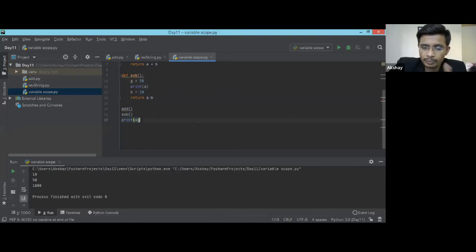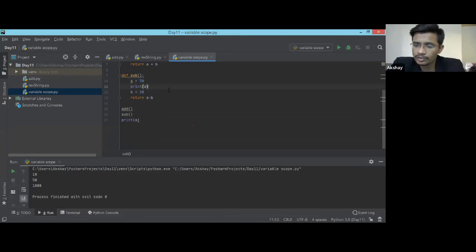It will not change. But ideally, what is happening is, this is the global variable. So this is A, we haven't touched this particular A. Now inside this add function, I create another variable with the same name. I gave it the value 10. Hence I got the output as 10 over here. This is another function. Here I create another variable with the same name and I'm assigning the value 50, and that's why I got the output 50.